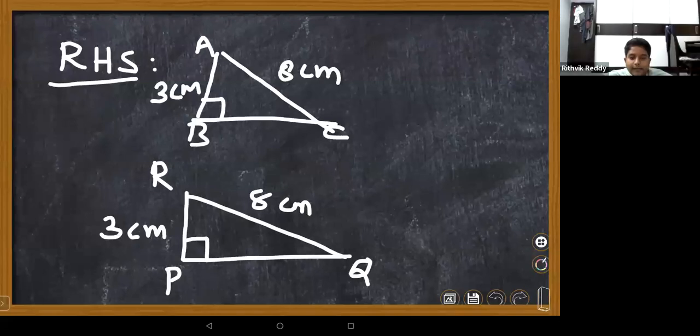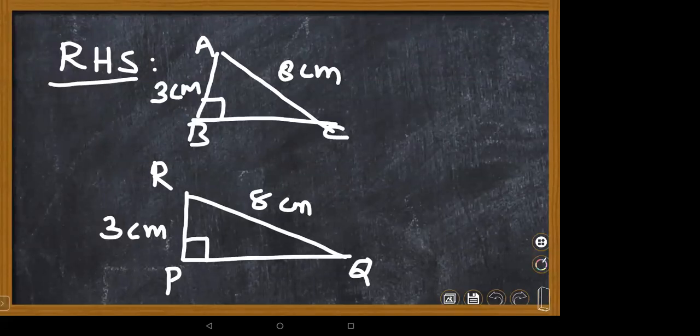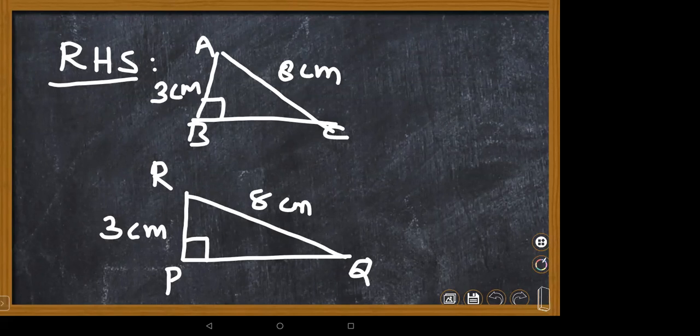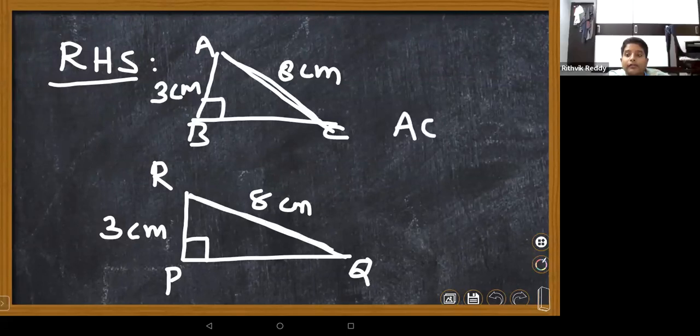Right, hypotenuse side. Why? Can you please tell? Ma'am, according to this, right hand. RQ same. According to our RHS, which one are we supposed to check? Hypotenuse and legs should be the same. Which is the hypotenuse here? AC. AC is similar to AC. AC is congruent to RQ.